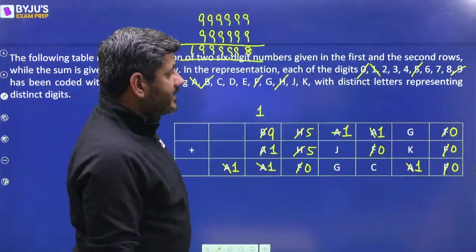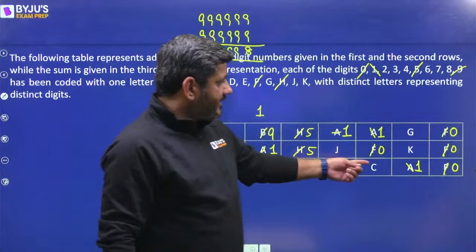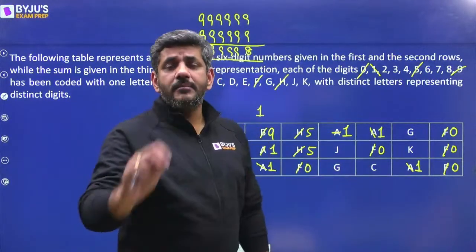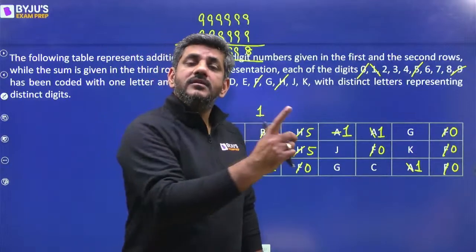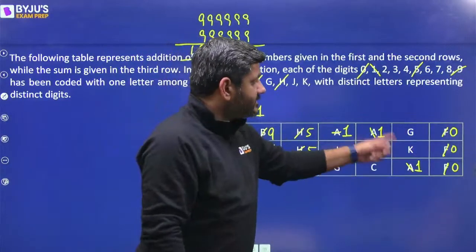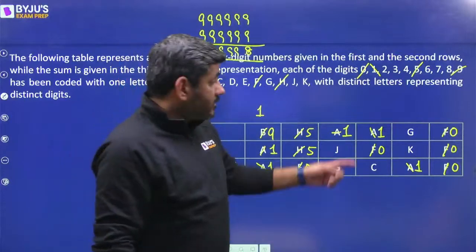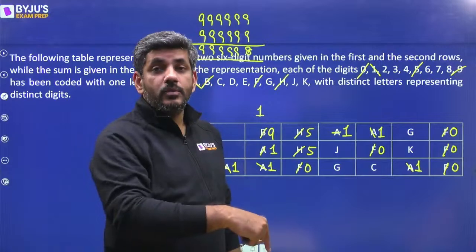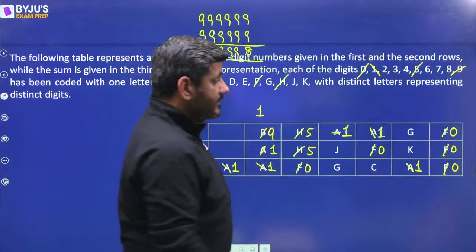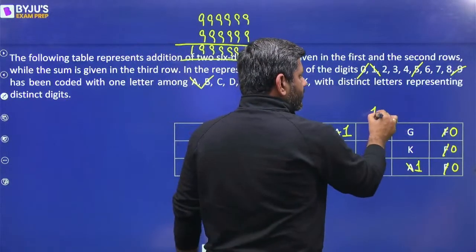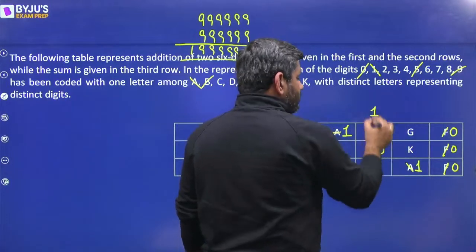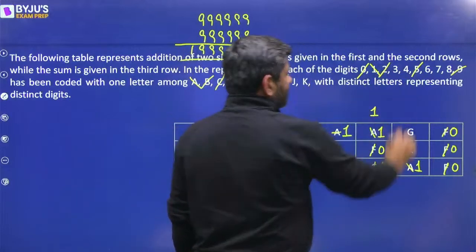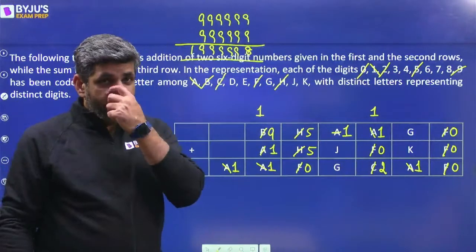Okay, what next? The next thing that I see is here 1 plus 0 is giving me C. 1 plus 0 is not giving me 1. 1 plus 0 अगर मुझे 1 नहीं दे रहा, इसका सीधा मतलब है पीछे से कोई कैरी ओवर आया हुआ है इसके साथ. अदरवाइज 1 plus 0 1 होता तो यहां पे A लिखा होता ना. My A is equal to 1. C is not equal to 1. That means definitely there is a carry over of 1 from here. 1 plus 0 plus 1 carry over, C must be equal to 2. So by that logic I also get to know that C is equal to 2.